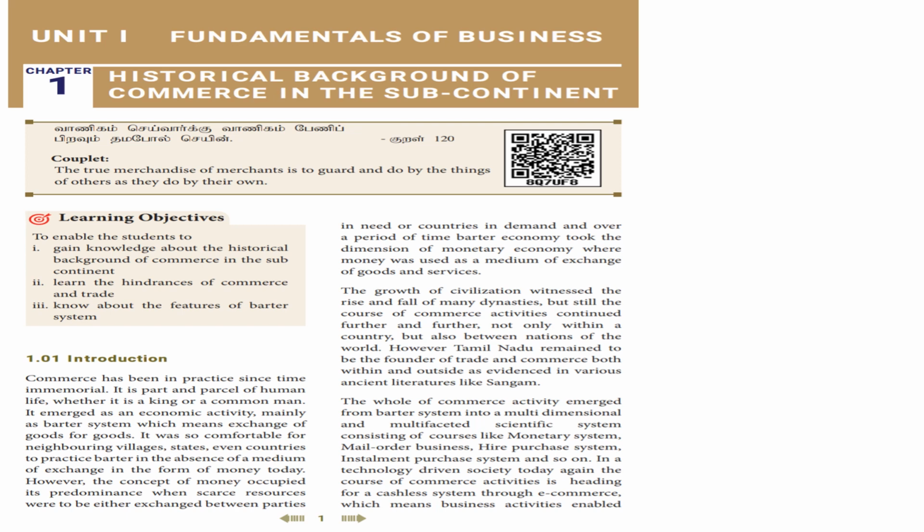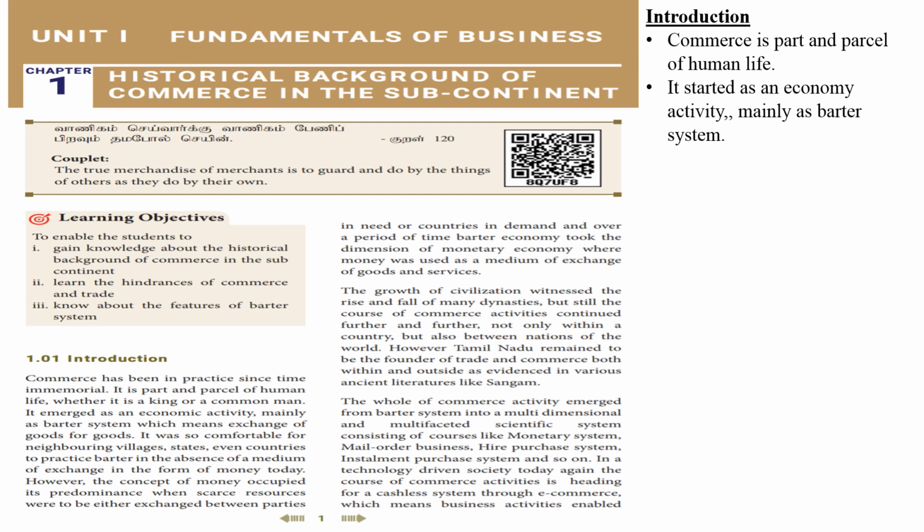So first page over. So in this first page, let's just remember what we have learned. We have learned the introduction, what is commerce, and we have seen commerce is part and parcel of human life. It started as an economic activity, mainly as barter system. Okay, it is very important to remember barter system. So what is barter system? Barter system means exchange of goods for goods.